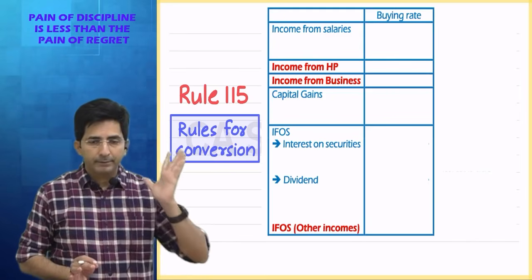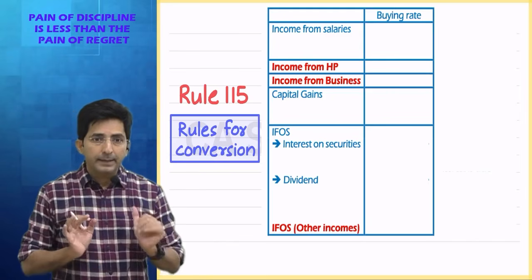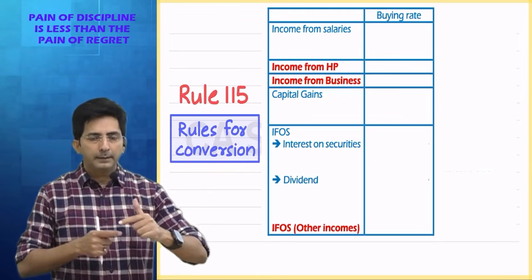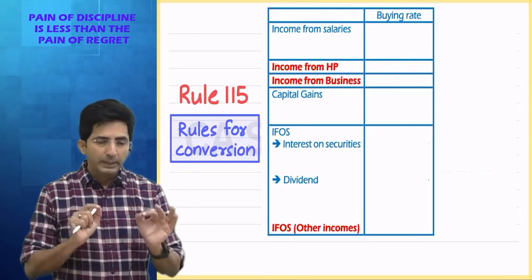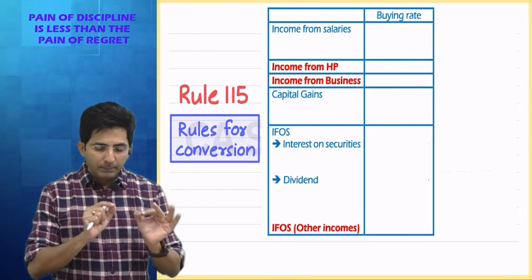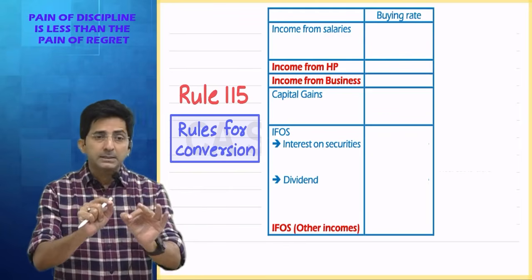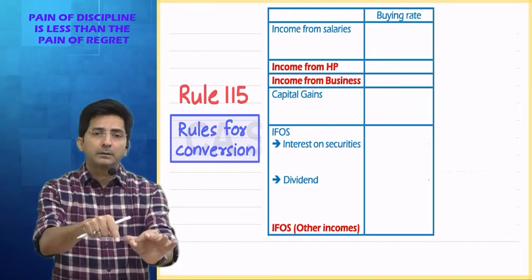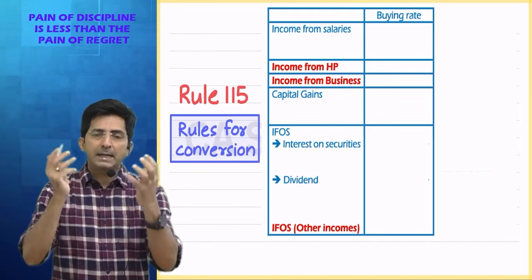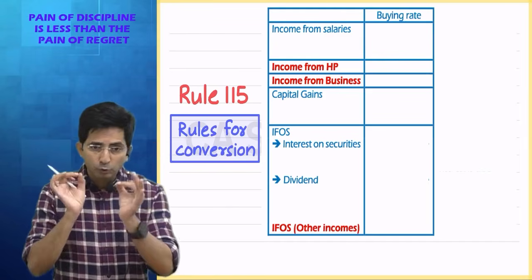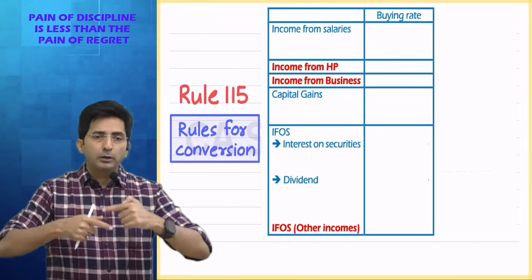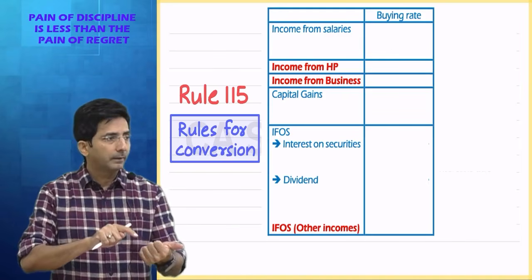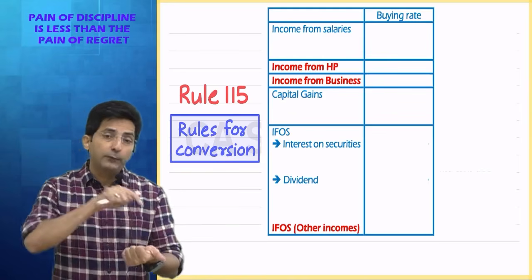Preceding month end rate. You know why month end? Because salary accrues from month to month. Whenever you do a job somewhere, you get salary on a monthly basis, like April, May, June. So each month's salary you will convert at the rate of exchange of not that month, but the preceding month. Like if my salary is of June, I will convert according to the rate of exchange of not June. What is the preceding month? May. That also 31st May.